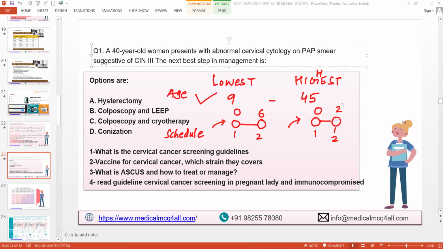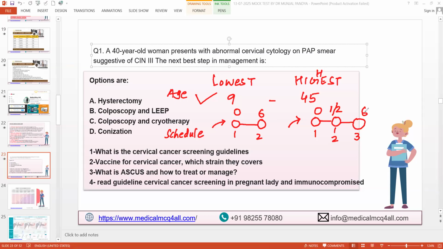Ideally, every guideline says 2 months, but some guidelines say 1 month as well. So I can put it as a broad term, 1 to 2 months. Ideal is 2 months. And is there any third dose or just two doses? Three doses. Third dose at what interval? 6 months. Wonderful.